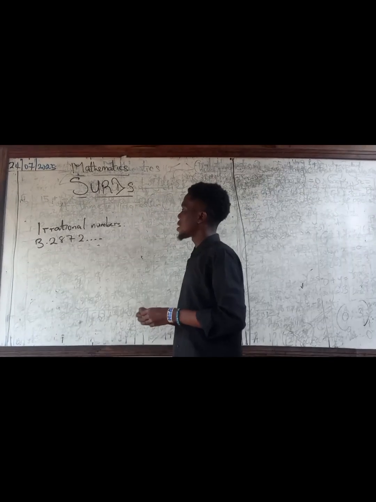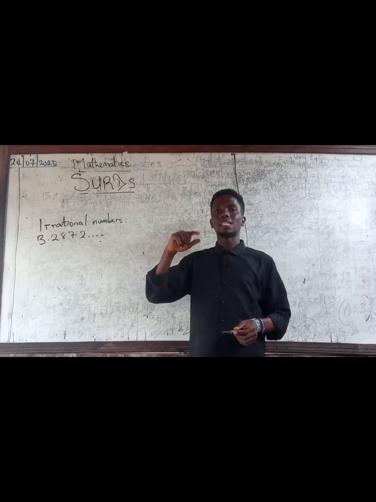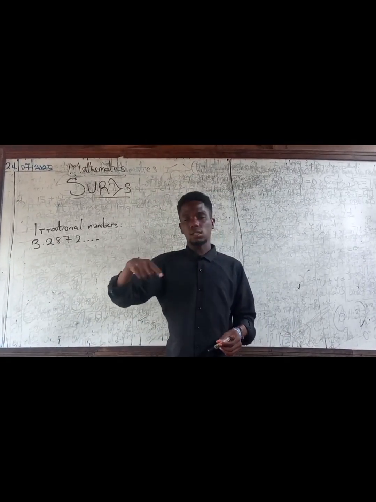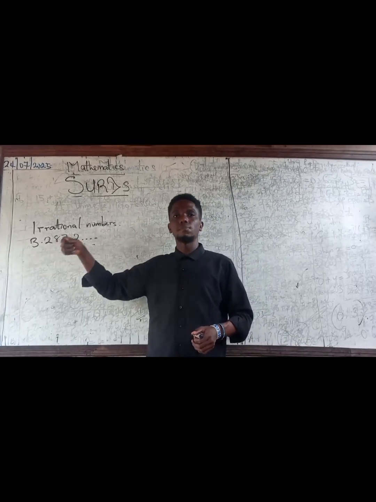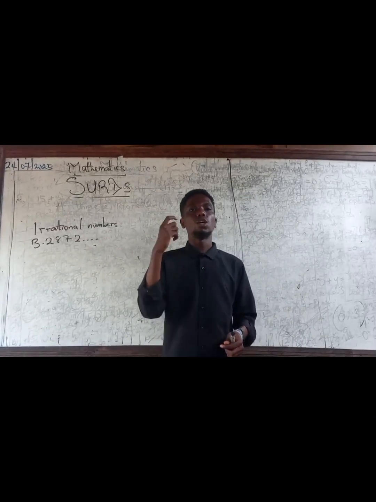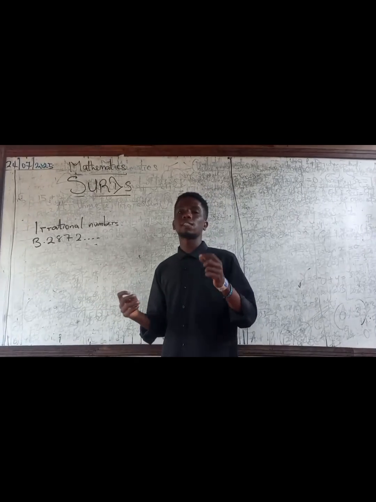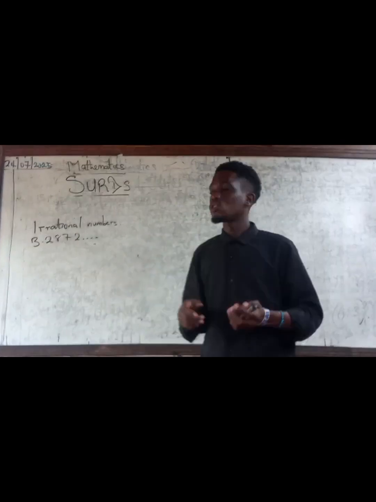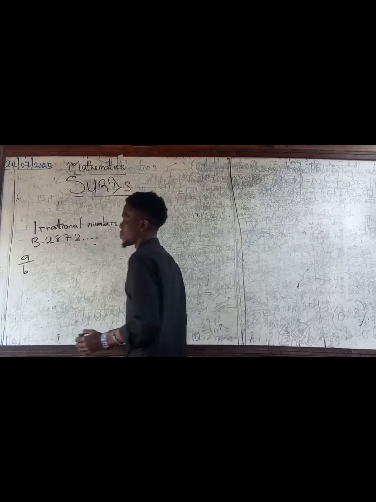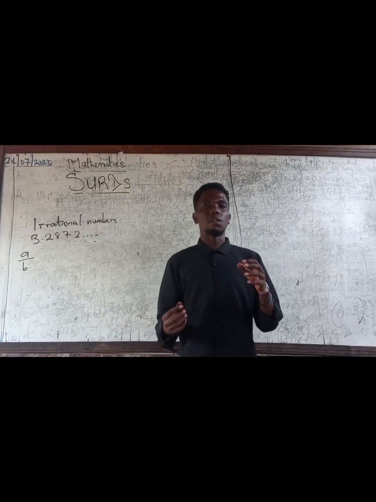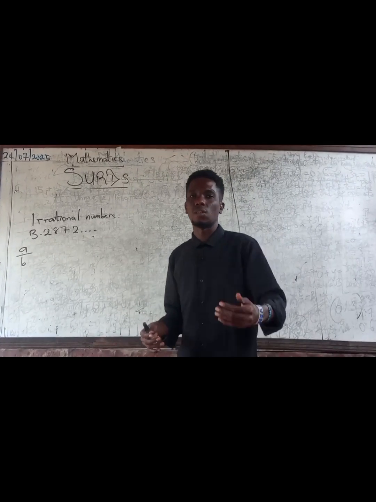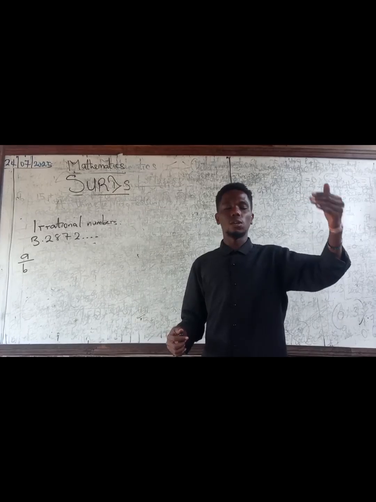Now the numbers after the decimal point are called the mantissa, and the number before the decimal point is called the integer, right? So if the mantissa continues, meaning if it is endless, if it goes on and on, such a number is an irrational number. Irrational numbers cannot be expressed as a fraction. You can't convert this to a fraction like a over b. So when we say surds are irrational numbers, they are decimal numbers, but their mantissas are endless. They go on and on and on.